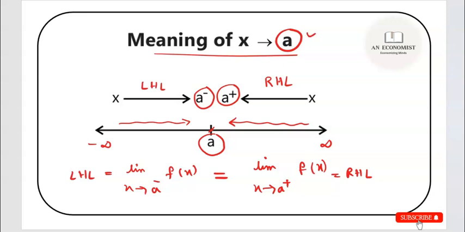Why am I giving emphasis to this? Because later on we'll see how we can find the limit for a particular interval. Here we are talking about only a singleton point a. So you have to only check the left hand limit at that point a and the right hand limit at that point a, and you have to equate them and see if they are equal or not. If they are, you'll say that the limit exists at point x equals a, right?